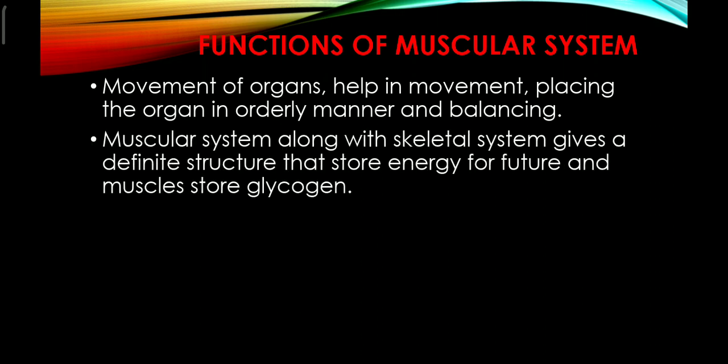The muscular system along with the skeletal system gives a definite structure, and it stores energy for the future. Muscles can also store glycogen. Muscle has the ability to store excess glucose as glycogen by the process of glycogenesis. But when there is a deficiency of glucose in the muscle, this glycogen is again broken down to form glucose molecules, which are utilized for the production of energy by the process of cellular respiration.